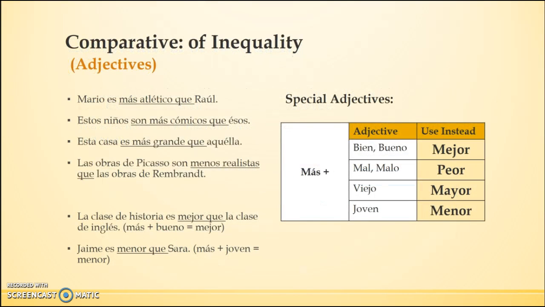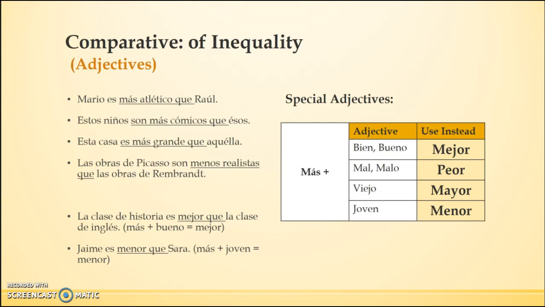I'm going to compare Mario and Raúl, and I'm going to compare them in terms of athleticism. Mario es más atlético que Raúl. So atlético is masculine singular, not because of Raúl, but rather because of Mario. Estos niños son más cómicos que esos. Cómicos is masculine plural because of estos niños.